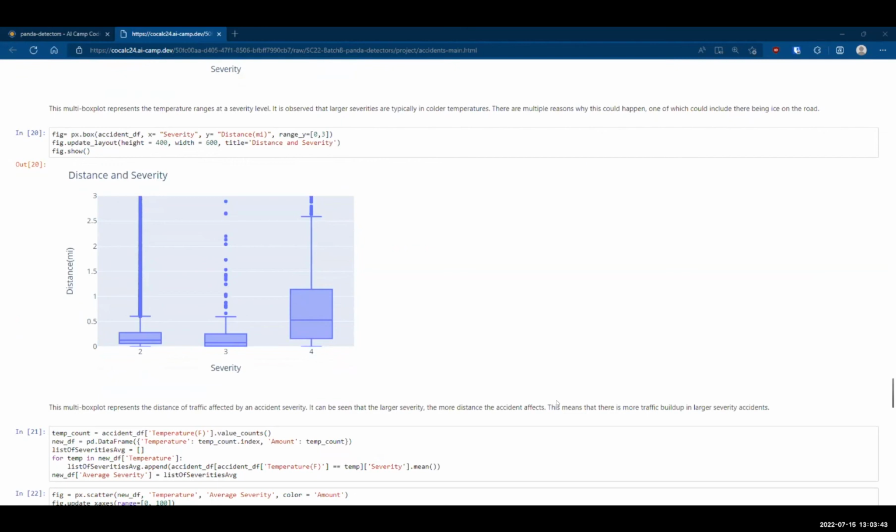And for our last figure, it is another multi-box plot that represents the distance of traffic affected by accident severity. It is seen that for larger severities, more distance is affected. This means that there is more traffic buildup in these larger severity accidents.